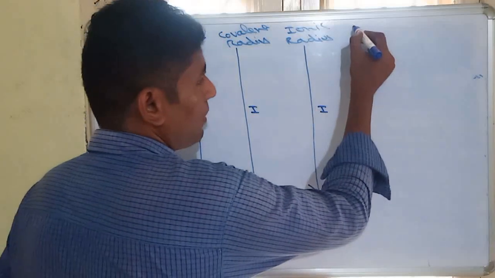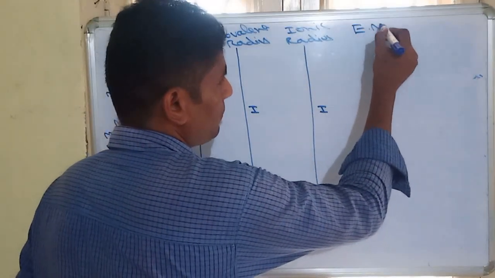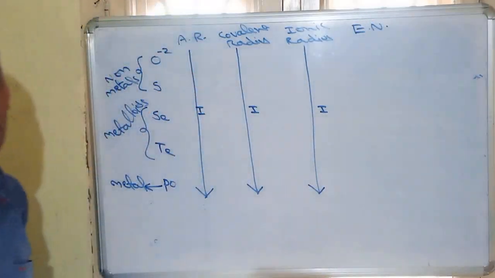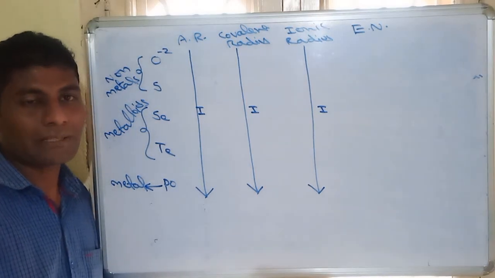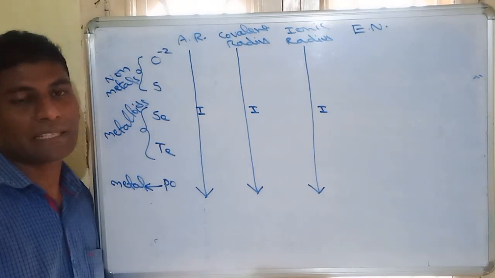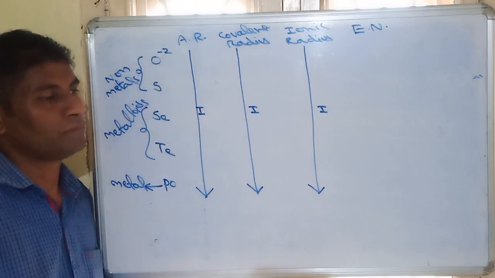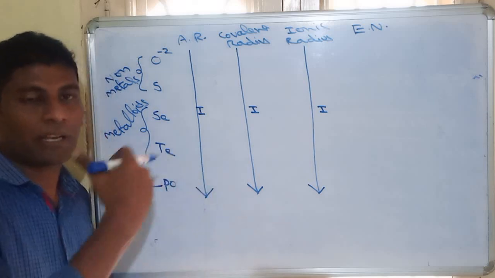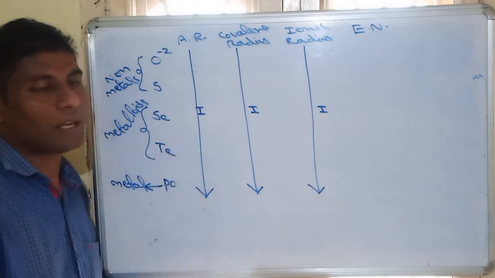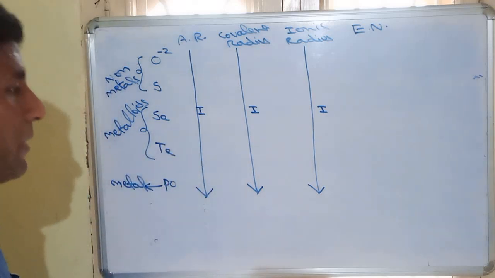Similarly, another factor is electronegativity. We all know that electronegativity is the tendency of accepting electrons. So with how much capacity an element can gain electrons, that is called the electronegativity of that element.